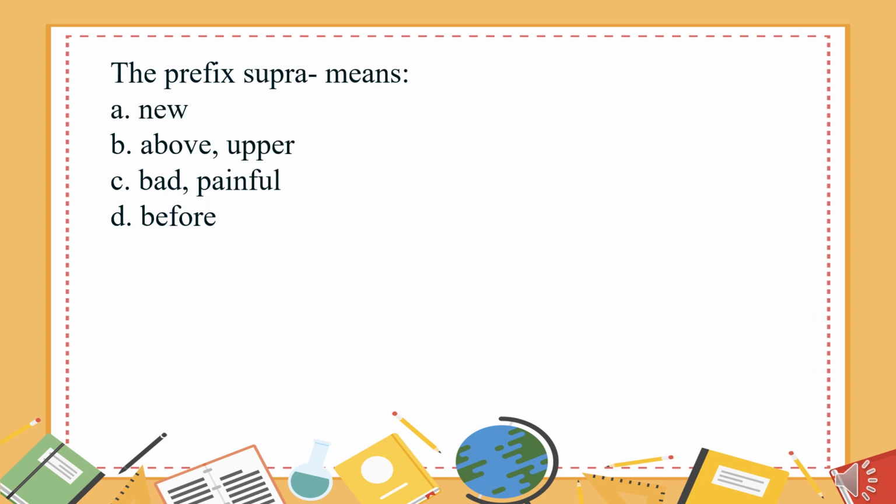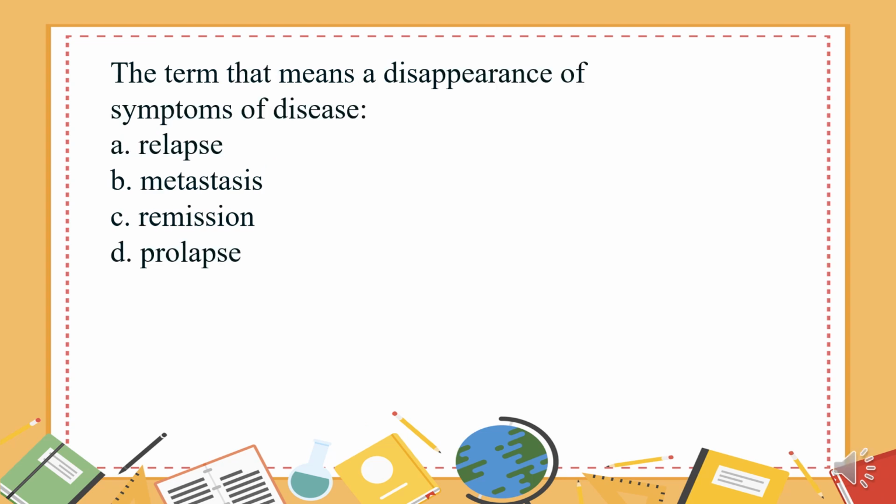The prefix supra means A. New. B. Above, upper. C. Bad, painful. D. Before. The answer is B. Above, upper. The term that means disappearance of symptoms of the disease: A. Relapse. B. Metastasis. C. Remission. D. Prolapse. The answer is C.